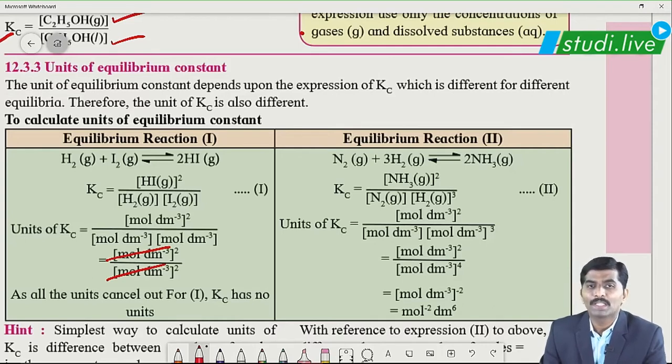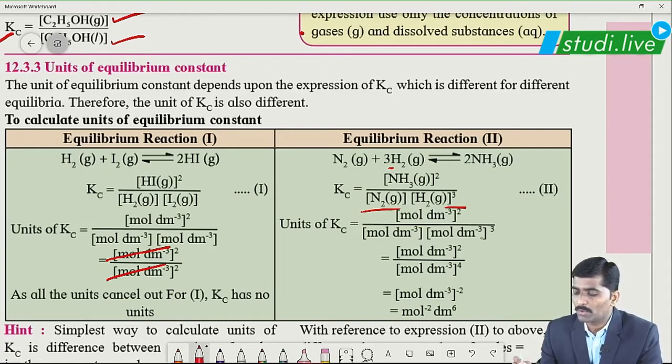But on the right-hand side, you can see ammonia: concentration of ammonia raised to 2 upon concentration of nitrogen and concentration of hydrogen raised to 3, where 3 is the stoichiometric coefficient of hydrogen. Substitute the common unit: mole per dm cube raised to 2 in the numerator, mole per dm cube for nitrogen into mole per dm cube raised to 3 for hydrogen.